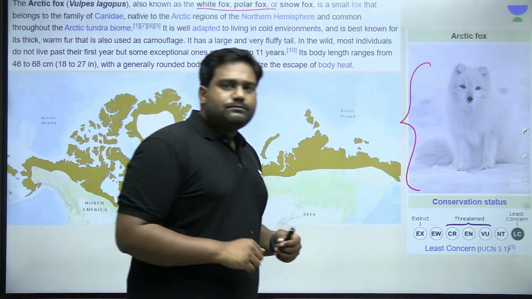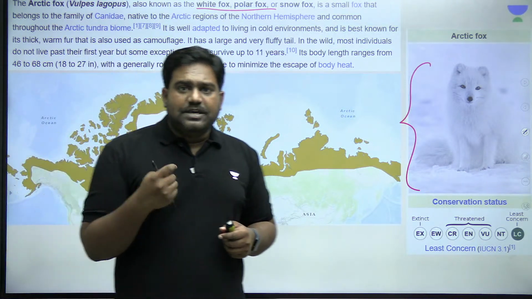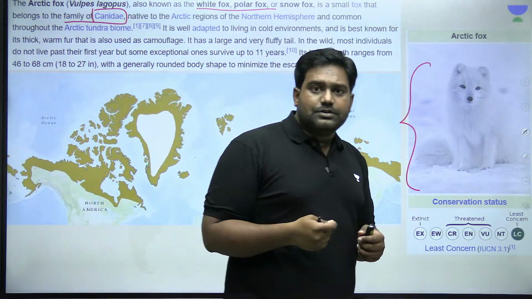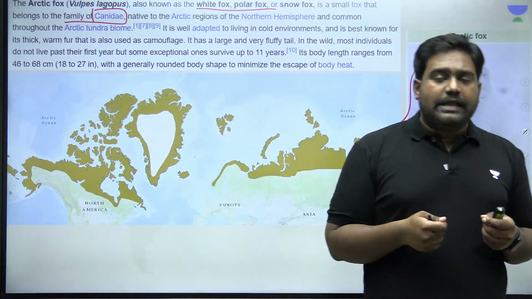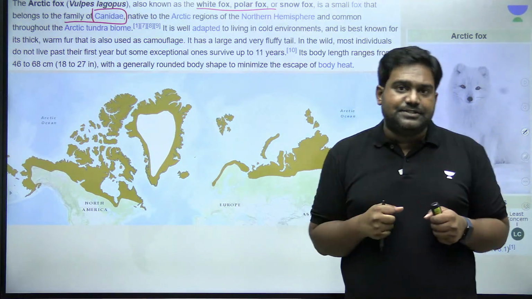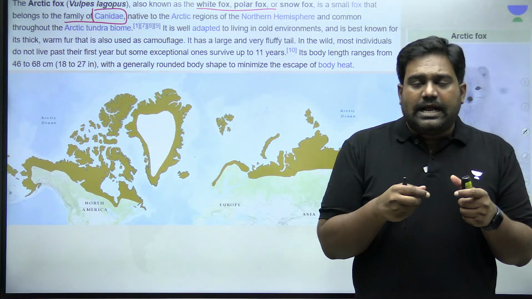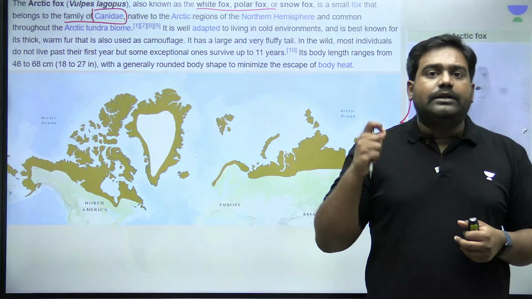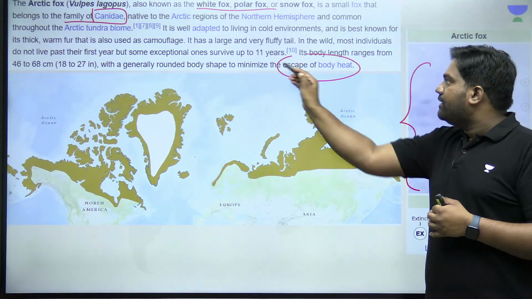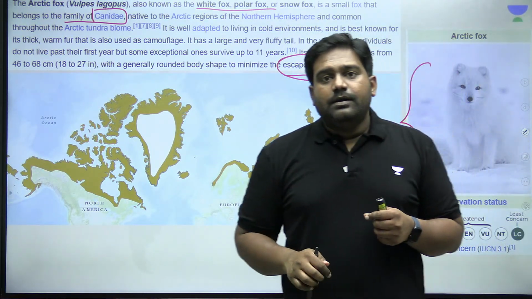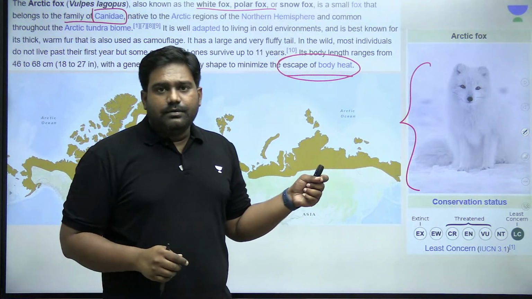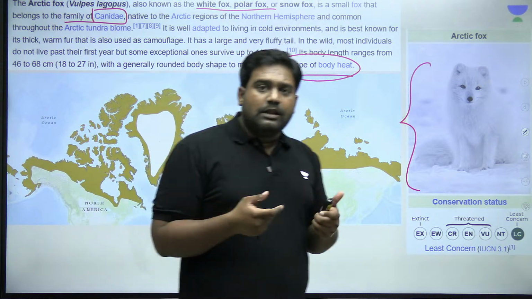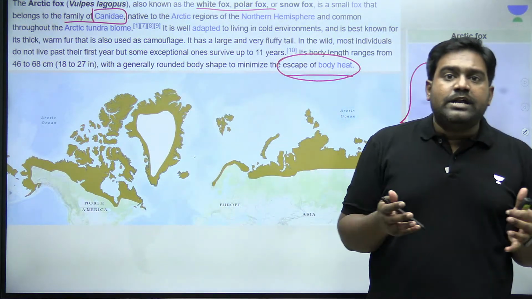It's a smaller sized species of the Canidae family compared to the regular foxes found in tropical and temperate areas. The Arctic fox is much smaller in size. The smaller body size and also the rounded shape of its body is a unique adaptation because it helps the Arctic fox to preserve body heat. Please remember this point. It is much smaller in size, even compared to other canines, and its body has a rounded shape.